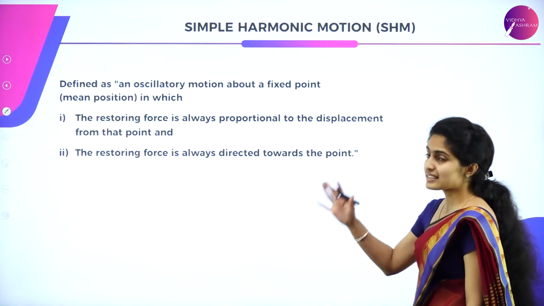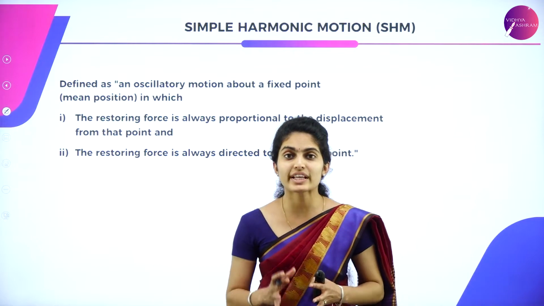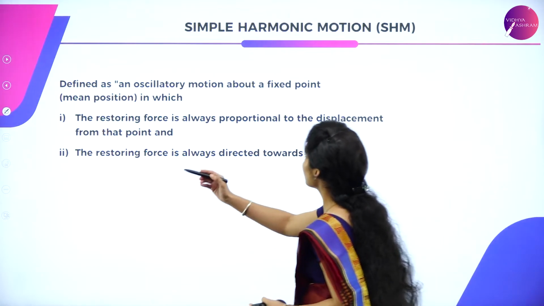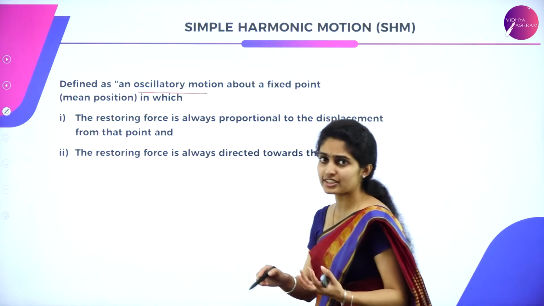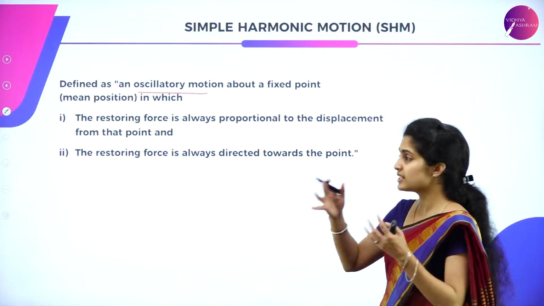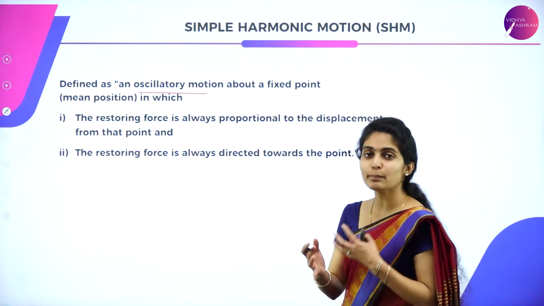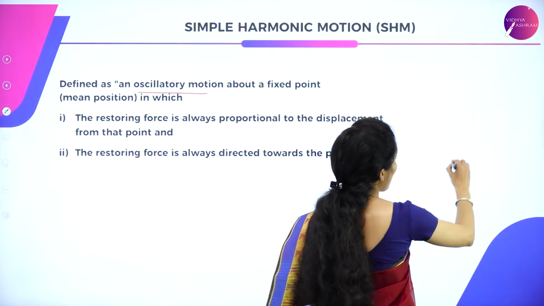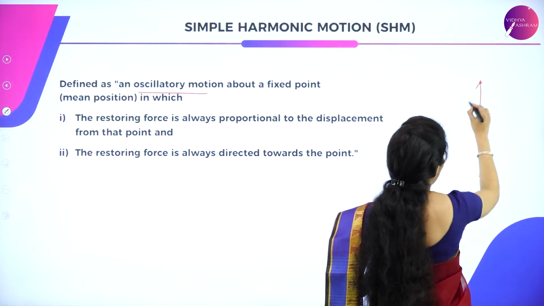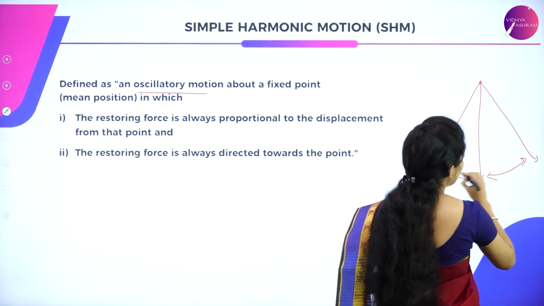Now let us move to simple harmonic motion, that is SHM. How will you explain simple harmonic motion? It is defined as oscillatory motion. So what is oscillatory motion? It is a to and fro movement. Simple harmonic motion is an oscillatory motion about a fixed point, that is a mean position. Generally we consider an object which is suspended, and it undergoes oscillatory motion, a to and fro movement.